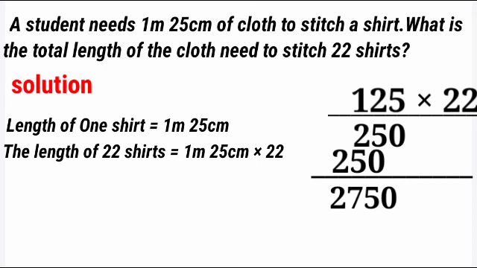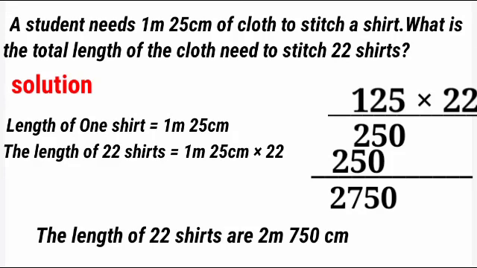So children, now we are going to convert that 2750 centimeter into meter and centimeter. If you are converting like that, we have to do the division. That is 2750 divided by 100. That is equal to 27 meter 50 centimeter. We will get 27 meter 50 centimeter. Therefore, the total length of cloth for 22 shirts is 27 meter 50 centimeter.